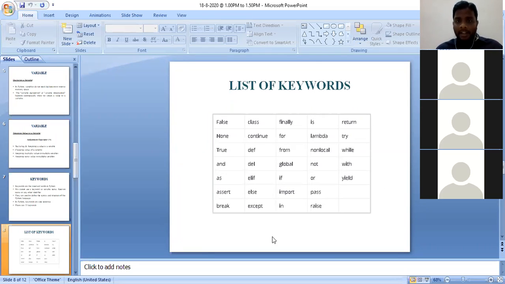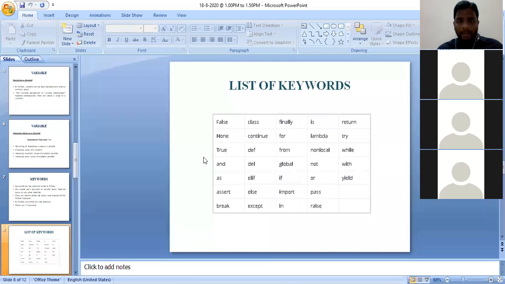So these are all the 33 keywords in Python. Look into the first 3 keywords: False, None, True. These 3 keywords start with uppercase letters. For False, see F. F is an uppercase letter. Next, the keyword None: N-O-N-E. N is an uppercase letter. Next, the keyword True: T is an uppercase letter. Look into all the other 30 keywords. They are all in lowercase letters only. That is the difference in these keywords.